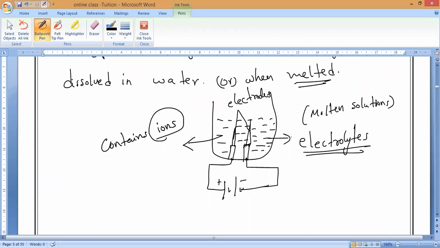Because ions cannot dissociate when they are in solid state. When they are in molten state or melted, they dissociate into individual ions, so they can move freely. When they are in crystal state, ions cannot move freely. When they are in molten state, ions can move freely so that they can conduct electricity.